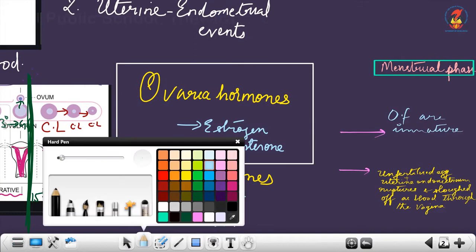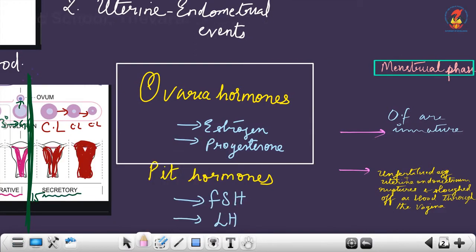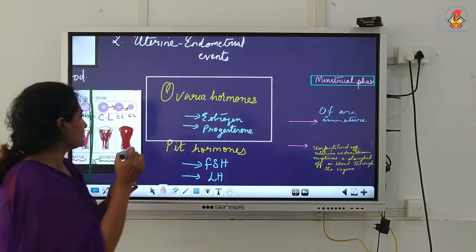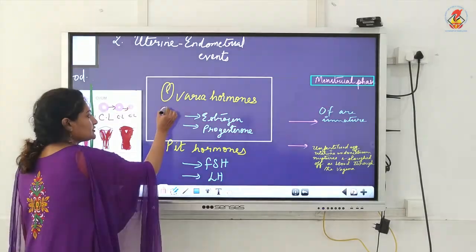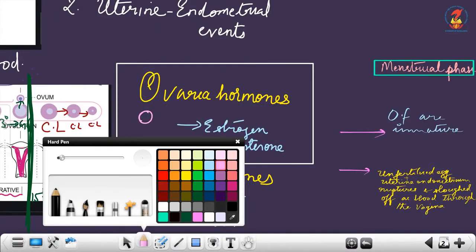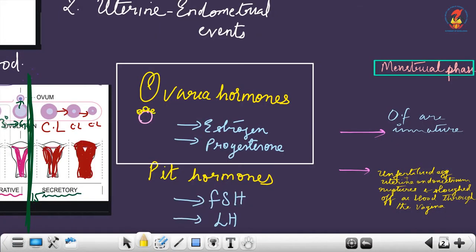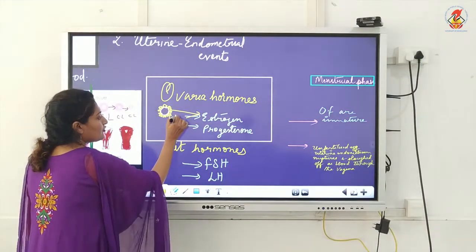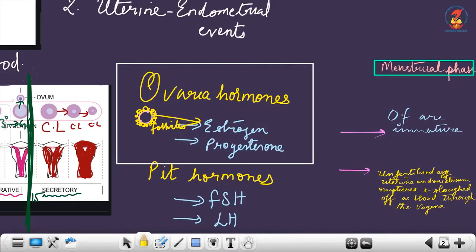ovarian hormones. So recollect the source of estrogen. Which is the source of estrogen? Estrogen is secreted by the follicular cells surrounding the ovarian follicle. We know this is the ovary, this is the oocyte, and surrounding it are the follicular cells. These follicular cells secrete estrogen. So the source of estrogen is follicular cells.